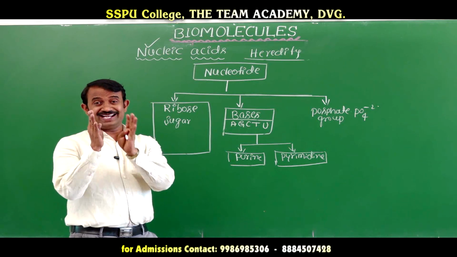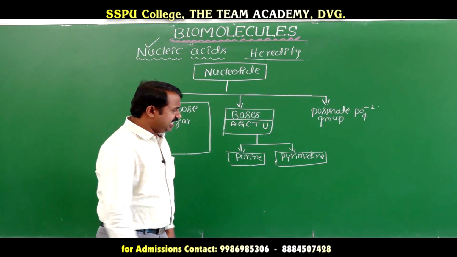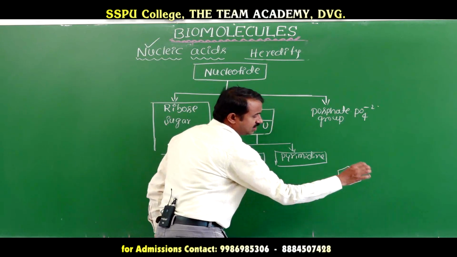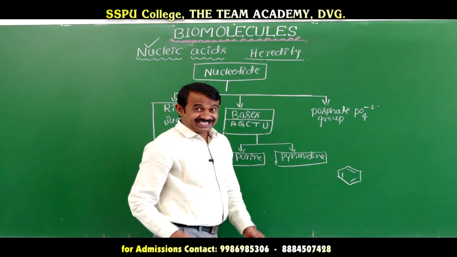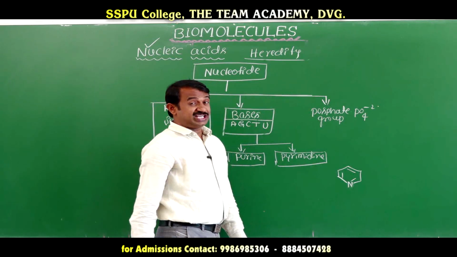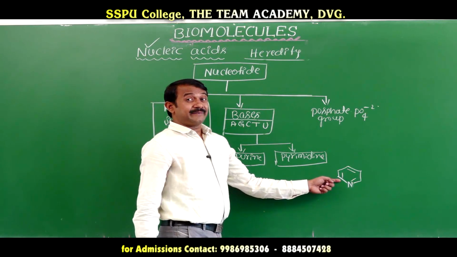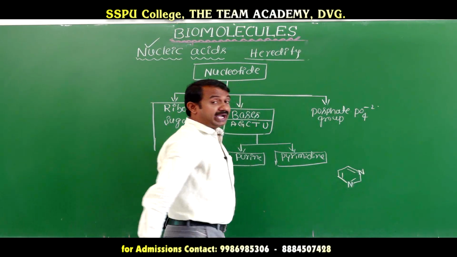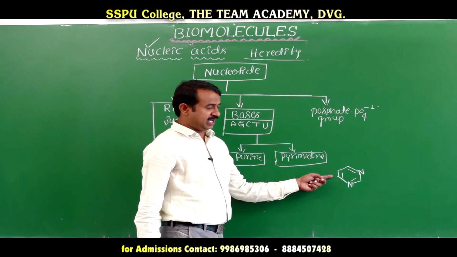Pyrimidine has a single ring structure, like an aromatic compound, a benzene ring. I will discuss the structure later. This is a cyclic structure. When atoms other than carbon are present, it is called heterocyclic. This is pyridine. If another nitrogen is here, then it is pyrimidine. Listen carefully, pyrimidine.